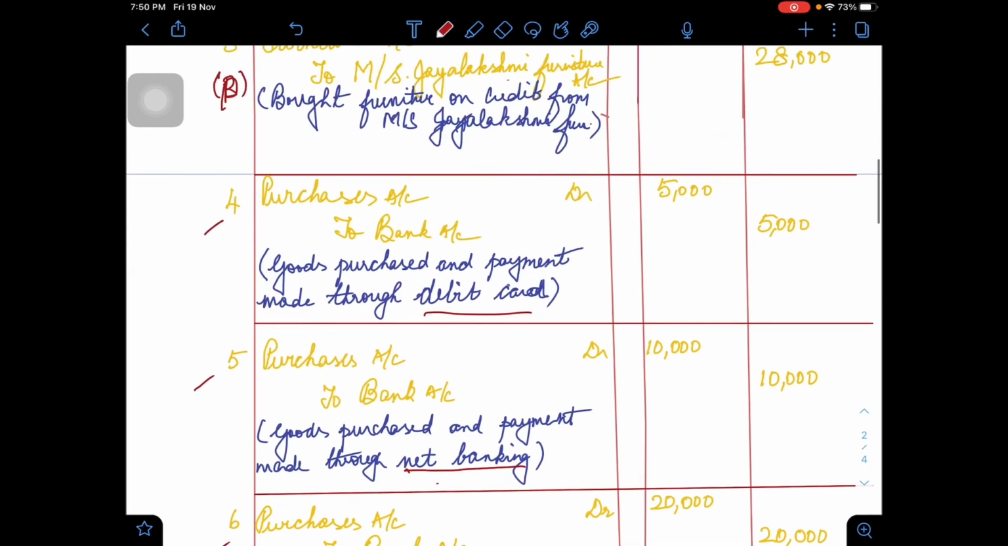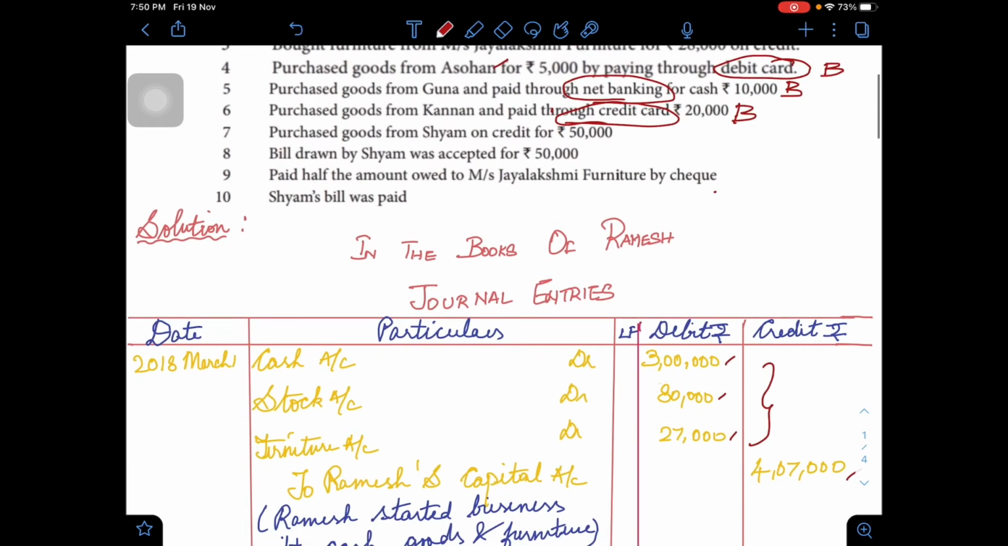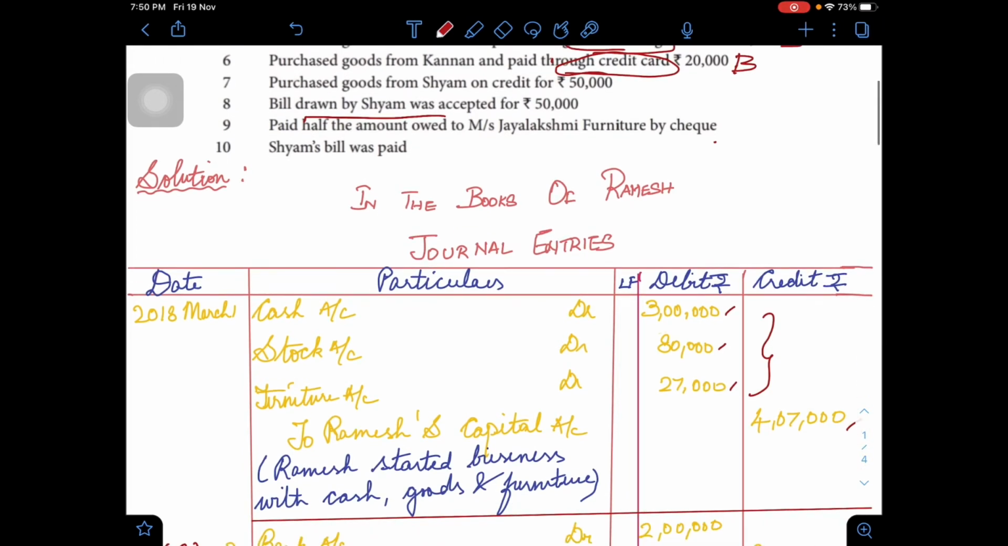Okay, and on the next date, that is 8th, you can see a bill is drawn by Shyam and this was accepted by Ramesh. That's the meaning. Shyam is a creditor, being the supplier of goods on 7th, and for that he is now issuing a bill. We say he draws a bill because he is the drawer. Who is Shyam now? Shyam is the actual drawer of the bill, the person who prepares the bill.